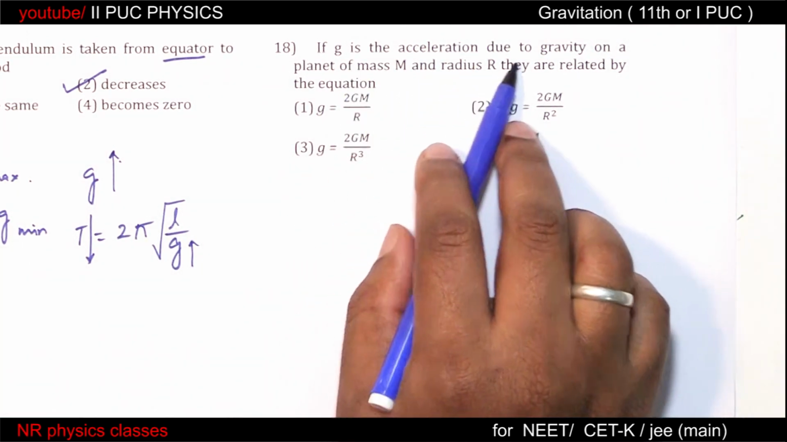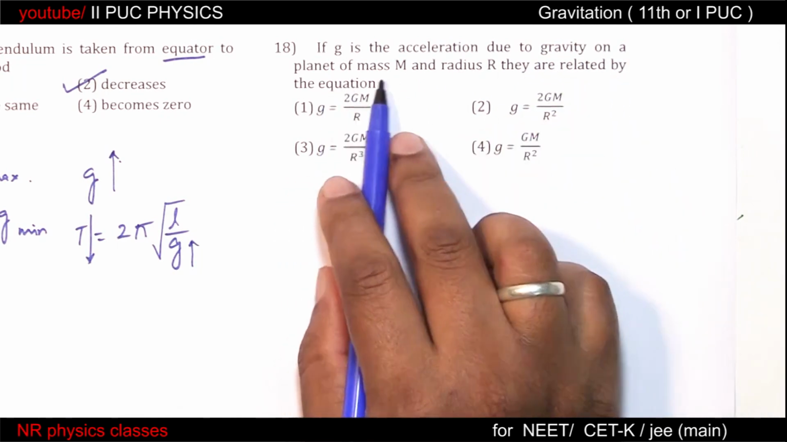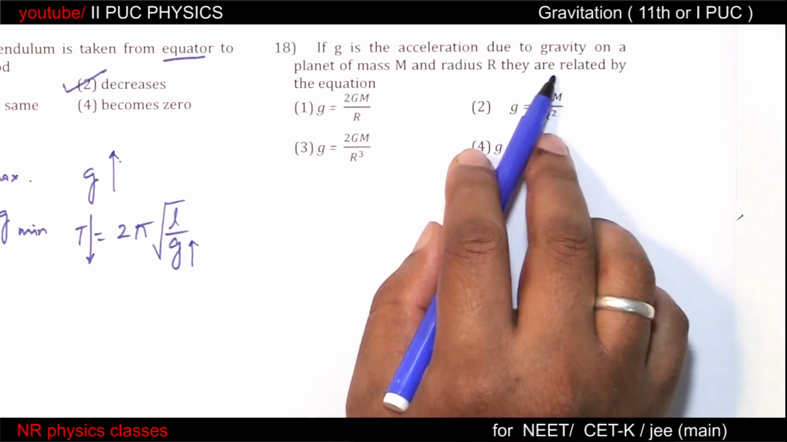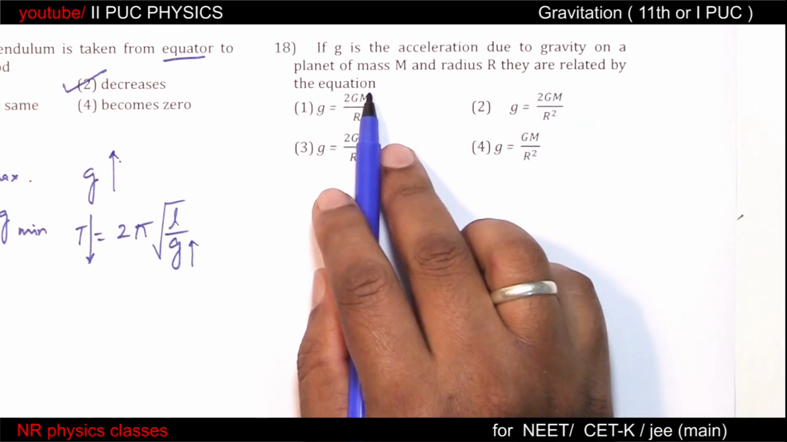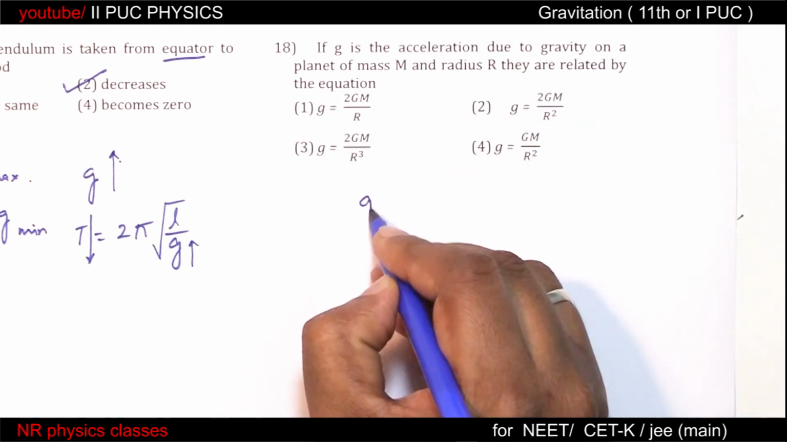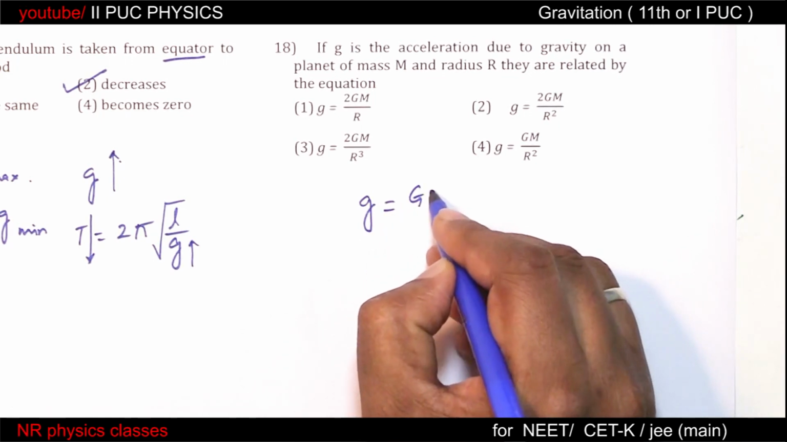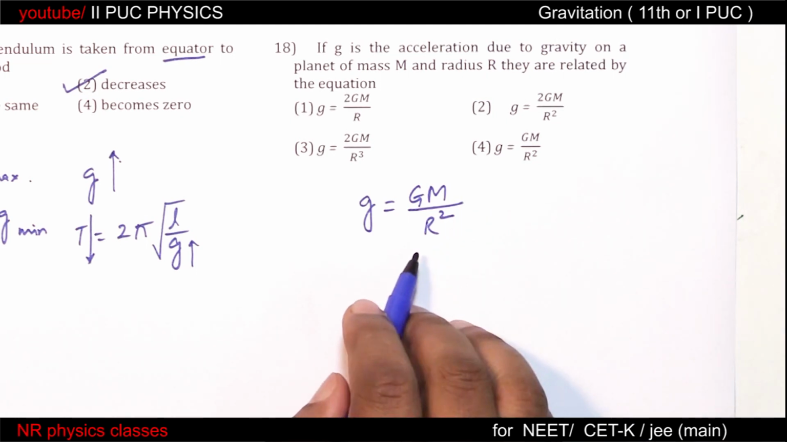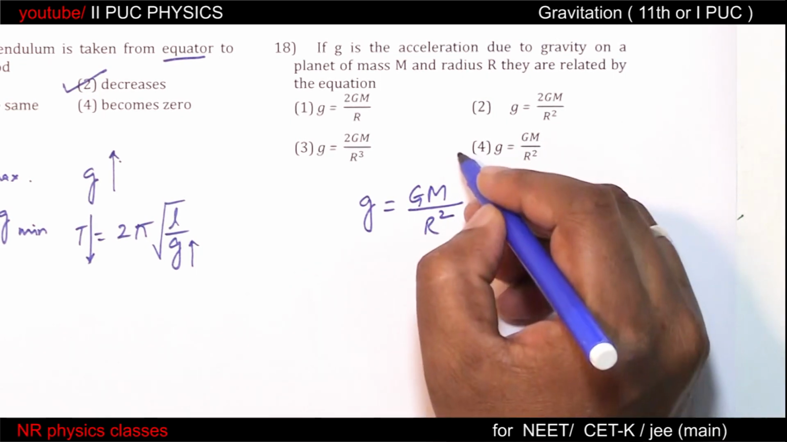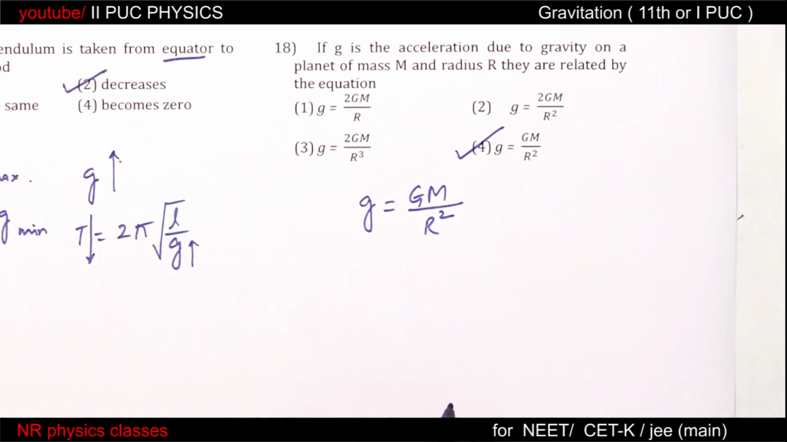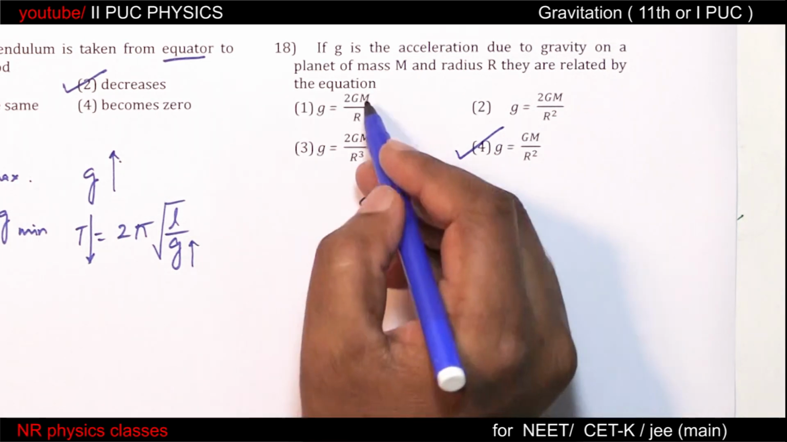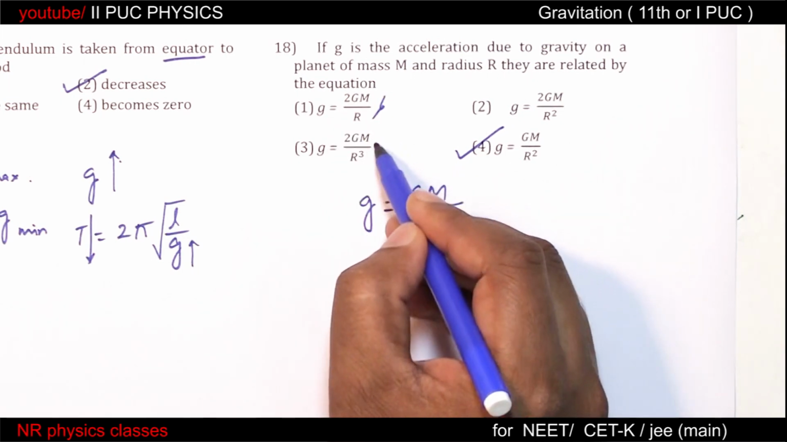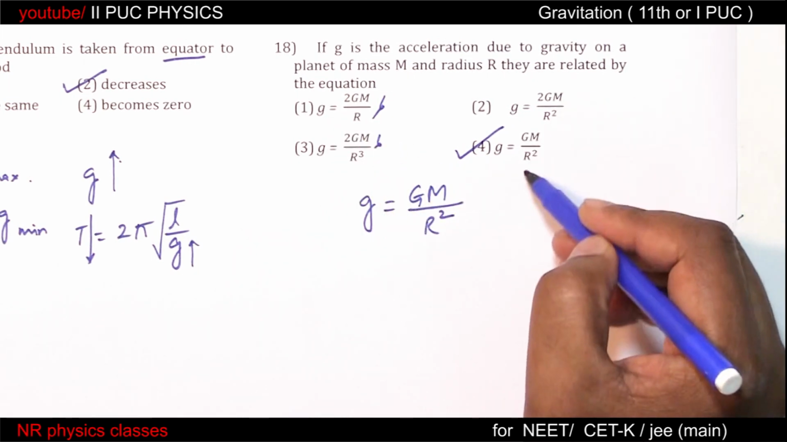If g is acceleration due to gravity on a planet of mass m and radius r, they are related by the equation. So acceleration due to gravity is given by GM by r square, isn't it? So it is GM by r square. These two cannot be options because dimensionally these two are wrong.